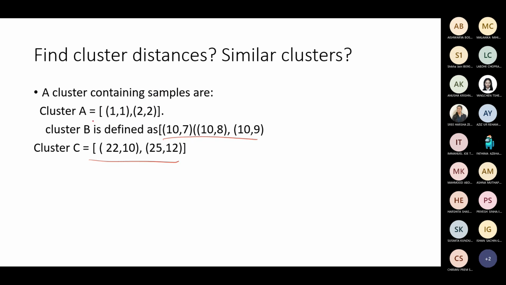This set indicates that it is a cluster now. This is a cluster. This is another cluster. So there are labeled clusters A, B, C. The given problem has 3 clusters.